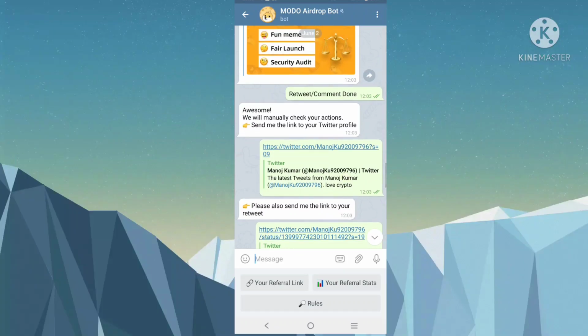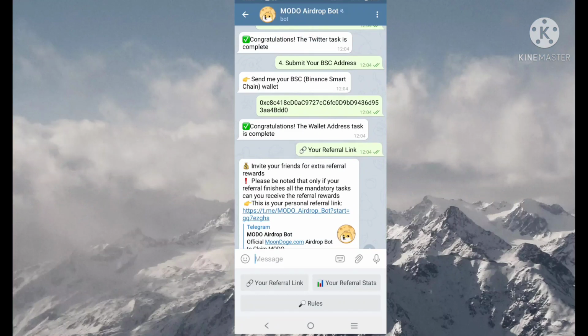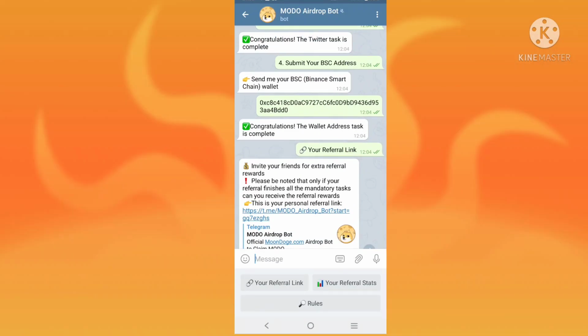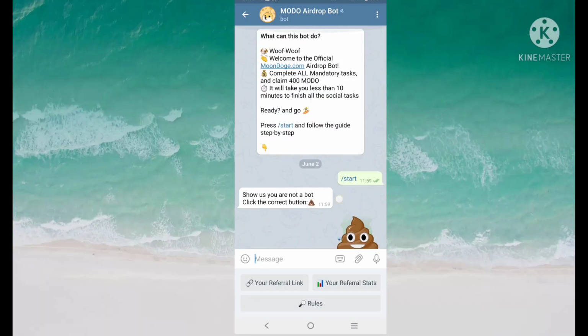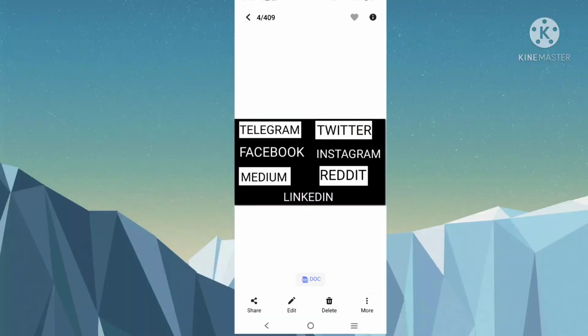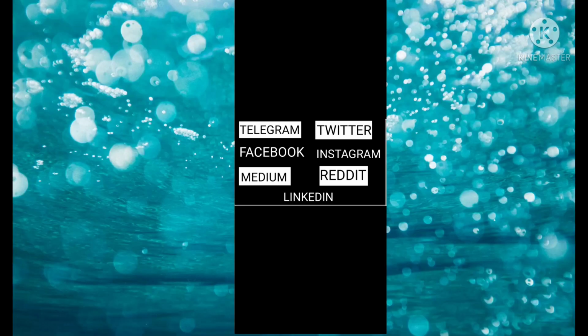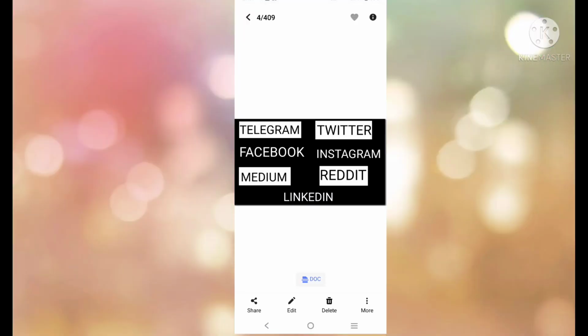So they asked for the Twitter profile, and in some airdrops they will ask for Instagram. In some airdrops they will ask extra, like a Reddit profile, Medium profile link, or LinkedIn profile links. So that's why I told you, you have to download all these 7 apps, and after downloading you have to complete registration. After completing registration, you have to take the profile links.